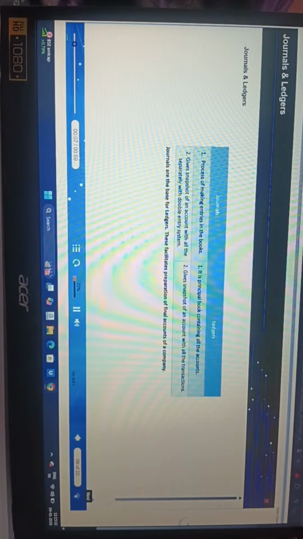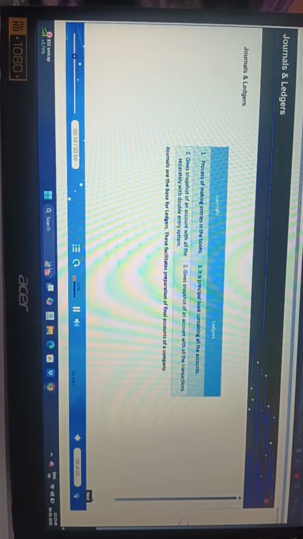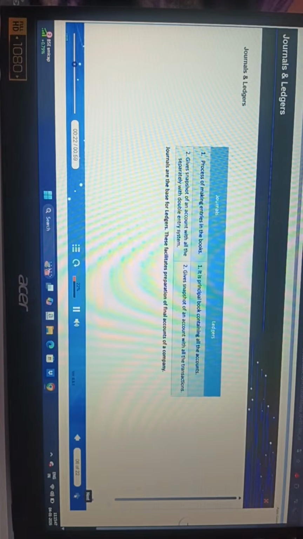Now, let us discuss journals and ledgers. Journaling is the process of making entries in the accounting books by following the double entry system. The accounting books in which transaction is recorded for first time from any of above source documents is known as books of prime entry or journal, because journal is one such book where business transactions are recorded in chronological order by following double entry system.